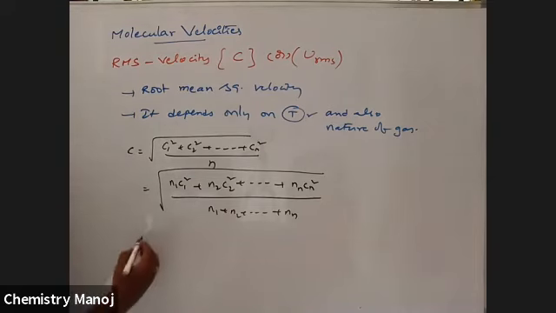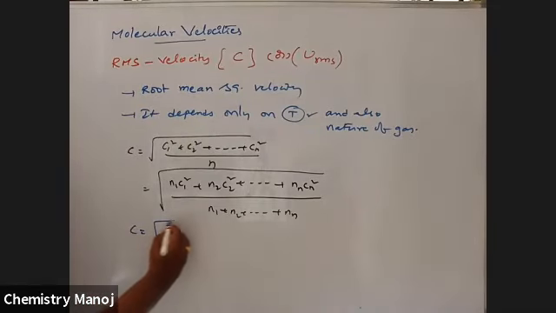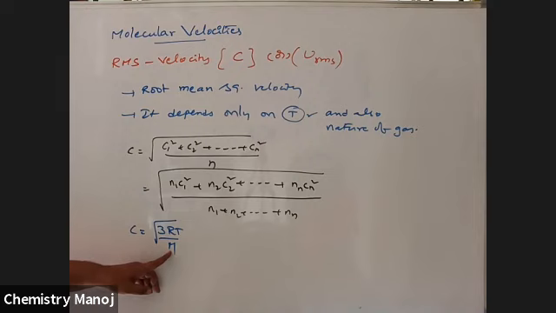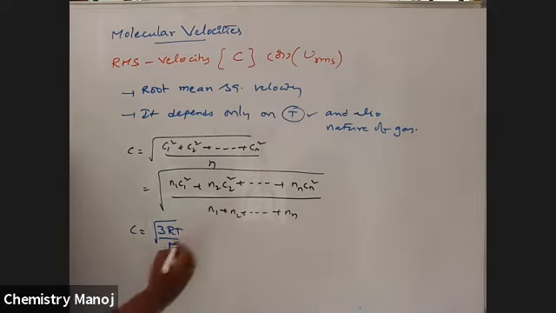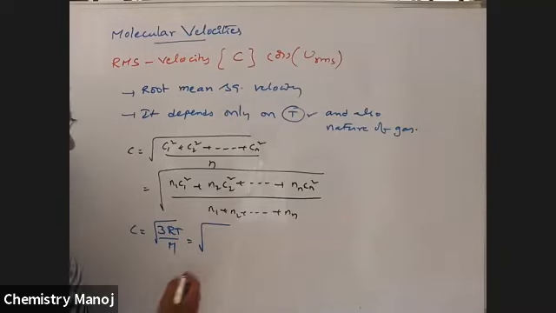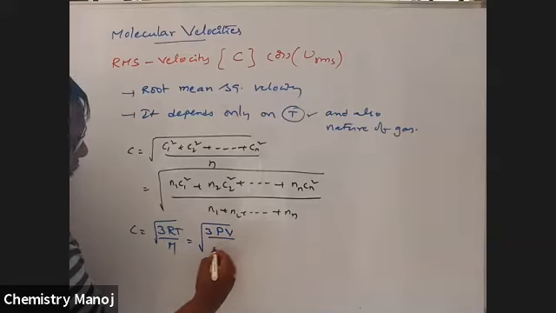Next, RMS velocity C, it is important. RMS velocity C is equal to under root 3RT by M. Here M is the molecular mass of the gas, T is the temperature, R is the gas constant. We know PV is equal to nRT. For 1 mole of gas, PV is equal to RT. That is why RT is now replaced with PV.